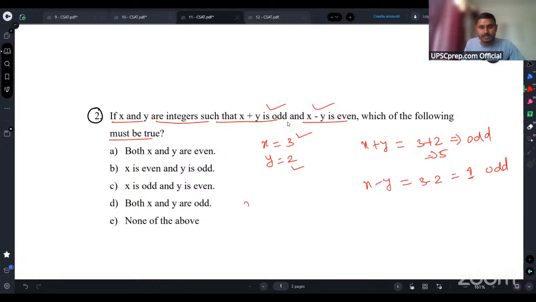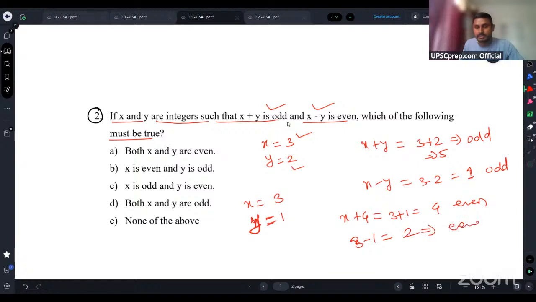So if I take both of them as odd, let's say x is equal to 3 and y is equal to 1. Now in this case, x plus y is what? 3 plus 1, which is 4. Now in this case, what did I get? Even, right? And x minus y is what? 3 minus 1, so that will be 2. So I'm getting even. So in both cases, if I take both of them as odd, I'm getting both of them as even numbers, right?